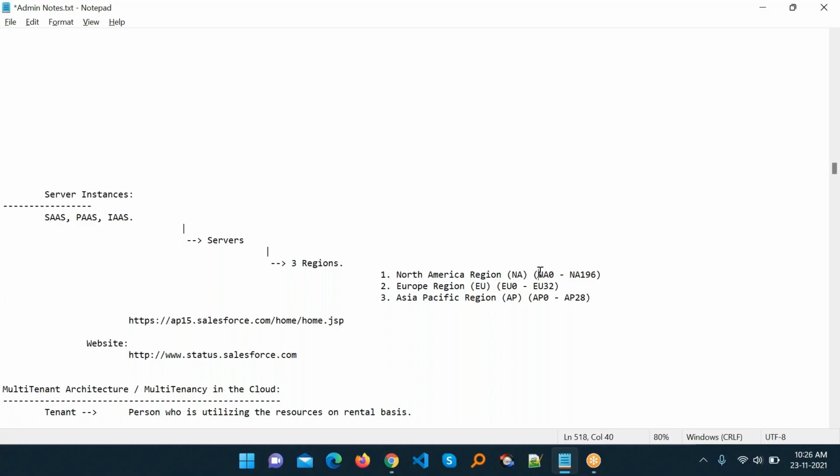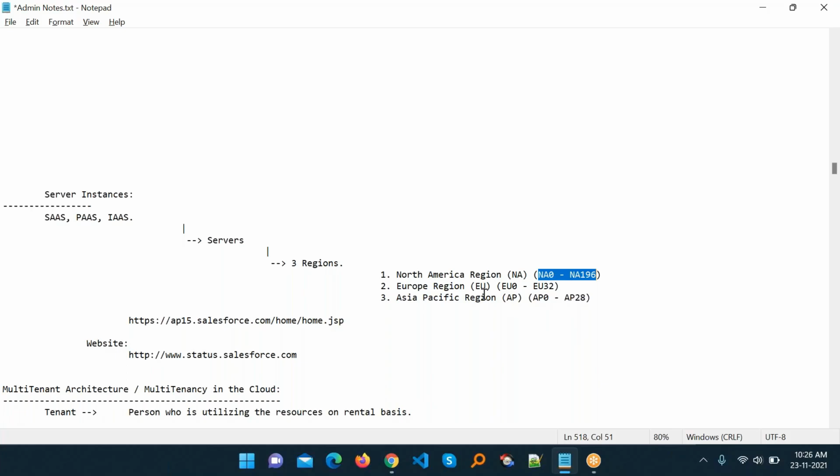We have some limitations or ranges of servers. For NA you can see only 0 to 196, meaning 197. European region EU 0 to EU 32, meaning 33. Asia specific AP 0 to AP 28, meaning 29.